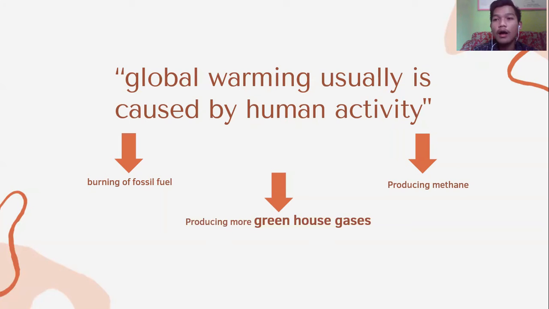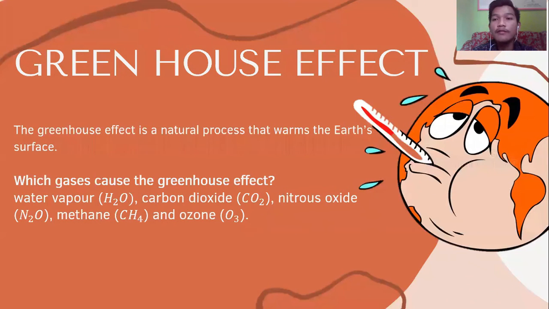So what is the greenhouse effect itself? The greenhouse effect is a natural process that warms the Earth's surface. When the sun's energy reaches the Earth's atmosphere, some of it is reflected back to space and the rest is absorbed and radiated by greenhouse gases.